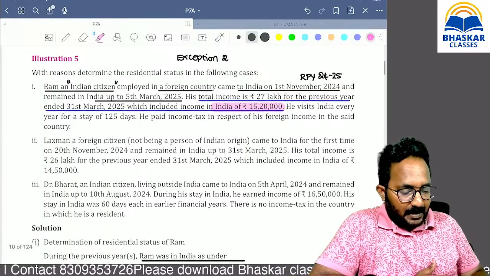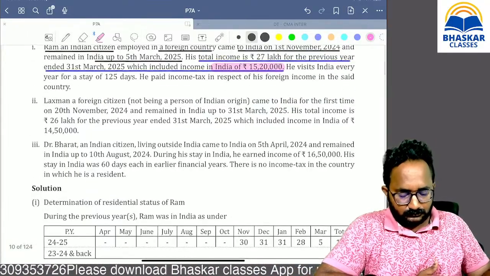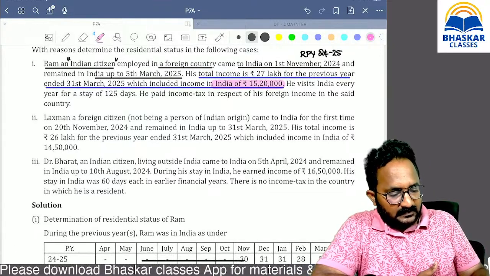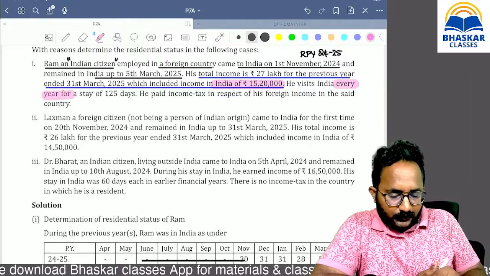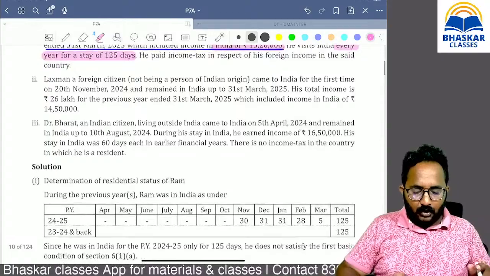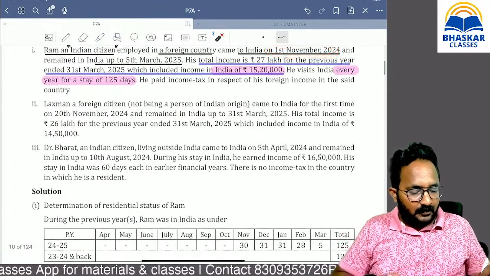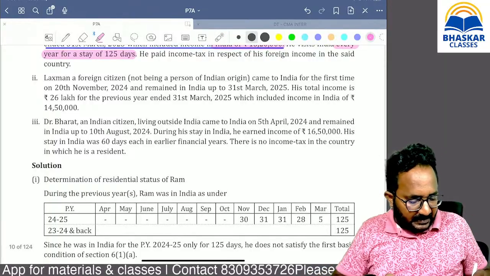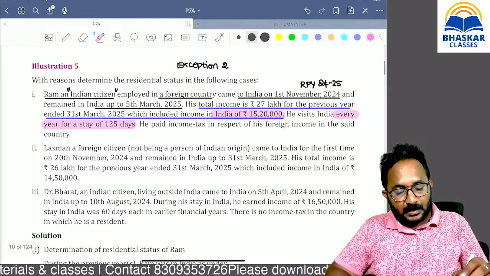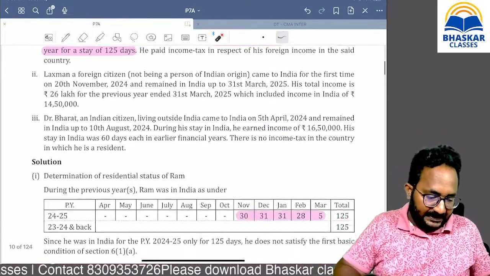First we apply basic condition 1. He visits every year, for vacation, for a stay of 125 days. Now during this year he came back to India on 1st November. That means the total of November he stayed in India. And in March, can you tell me how many days? In March he stayed up to March 5. That means 5 days only he stayed in India.